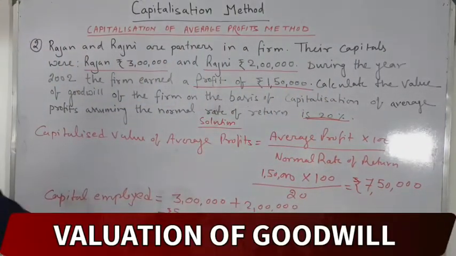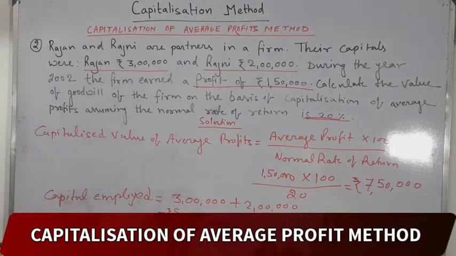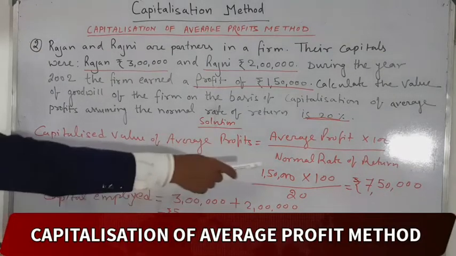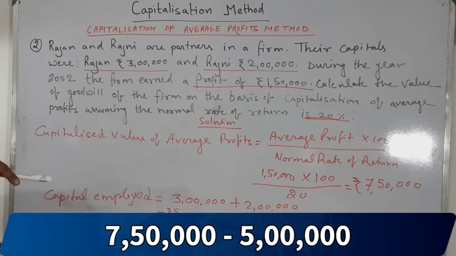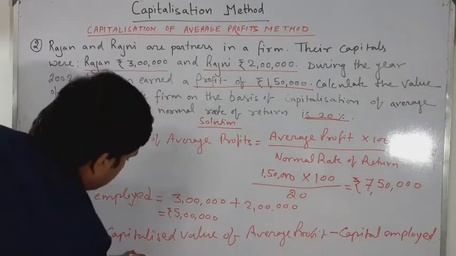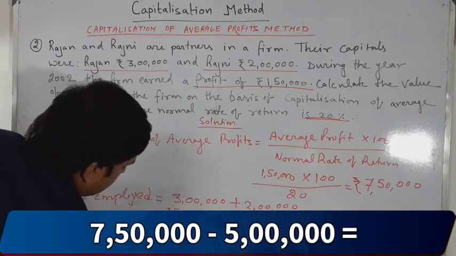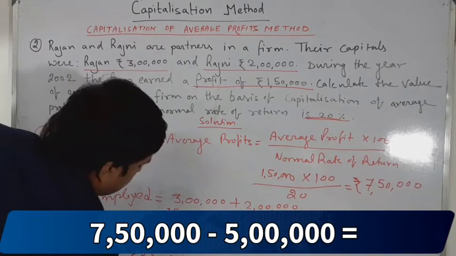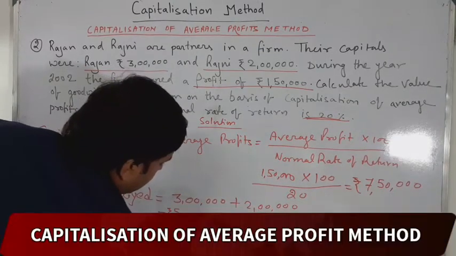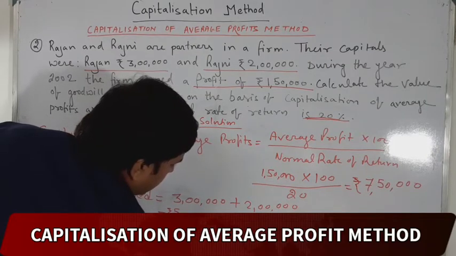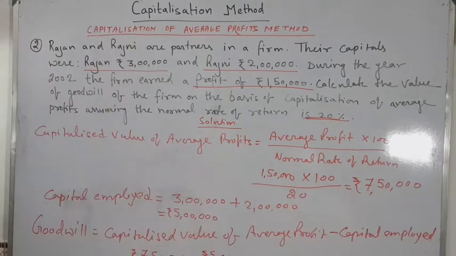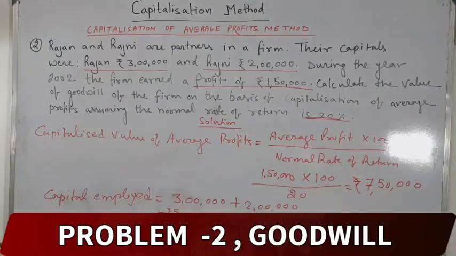Capitalized value of average profit is 7,50,000, as you are seeing here, and capital employed is 5 lakh. So 7,50,000 minus 5 lakh. Please calculate it.